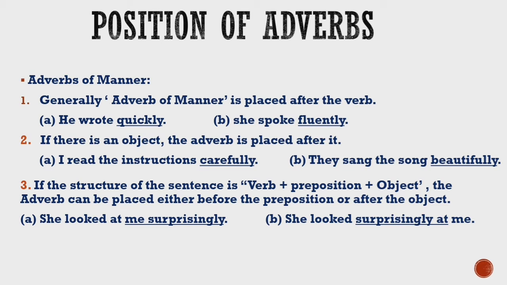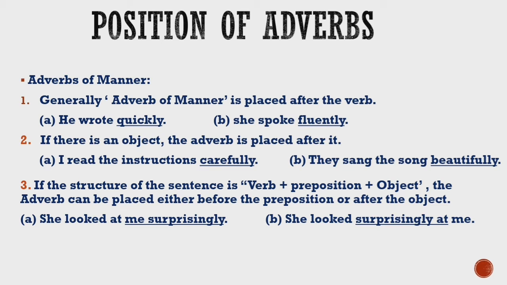Then the second one, if there is an object, the adverb is placed after it. After it means here after the object. Now let's see examples. I read the instructions carefully. So here the instructions is an object.